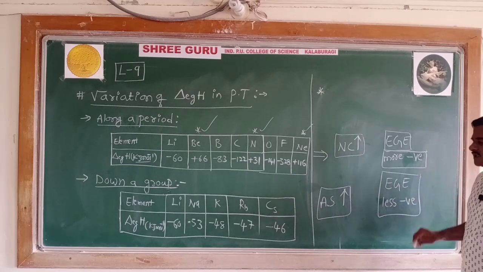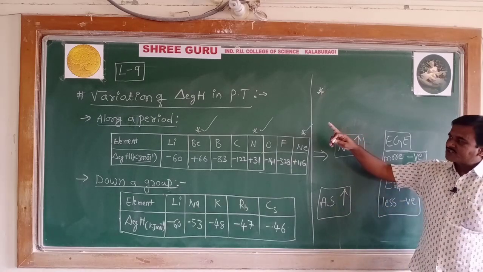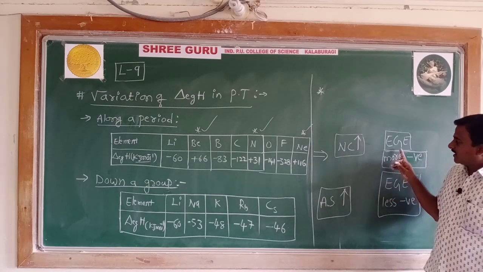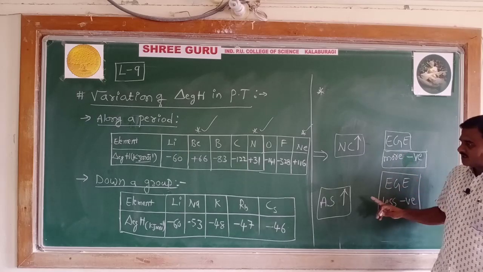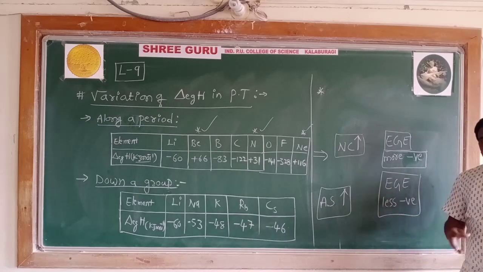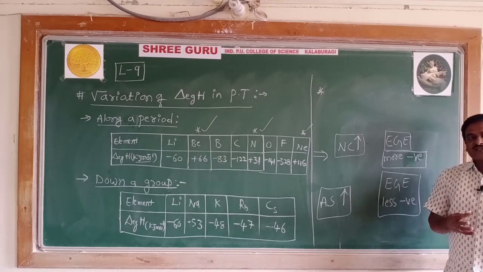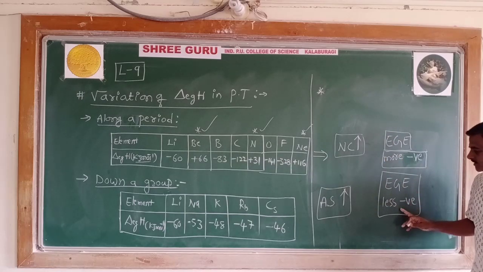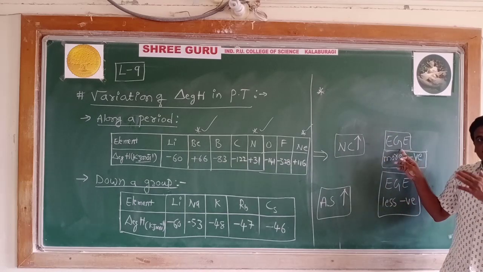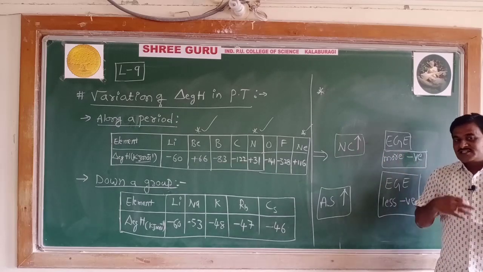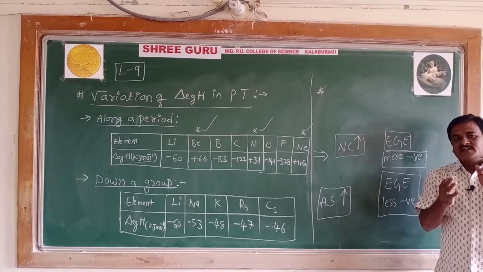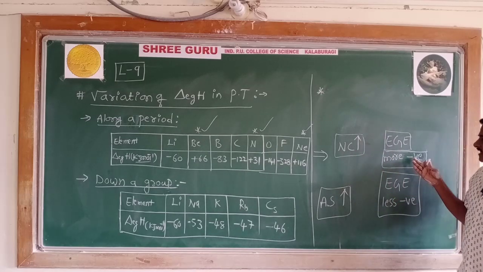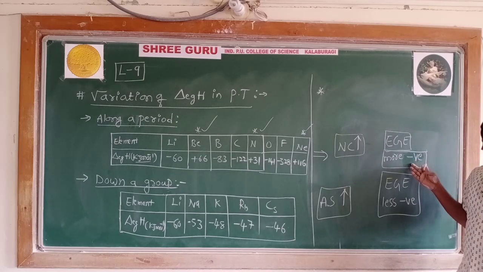This is what one has to observe in the variation of electron gain enthalpy in the periodic table. Along a period, electron gain enthalpy becomes more negative. Down the group, because of the increase in size, the distance between the nucleus and the added electron increases, thereby electron gain enthalpy becomes less negative. While along a period, the size decreases, charge increases, and the distance between the nucleus and the added electron decreases. Because of that, electron gain enthalpy becomes more and more negative.